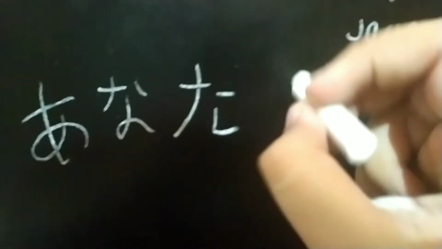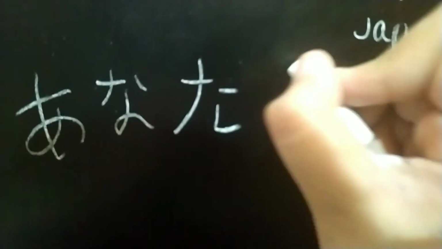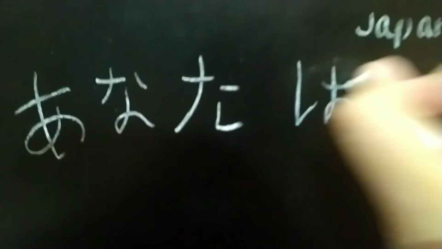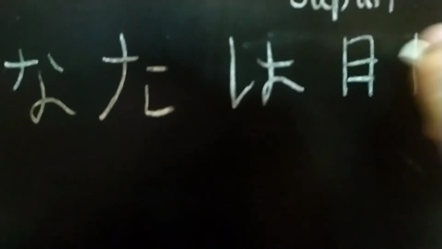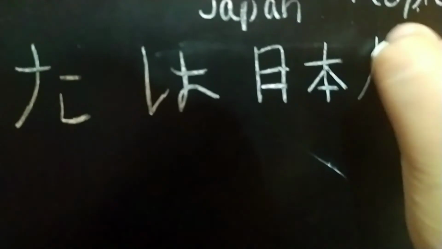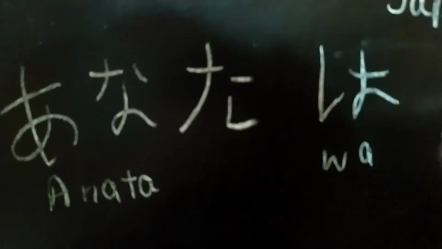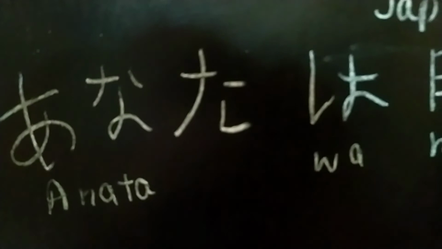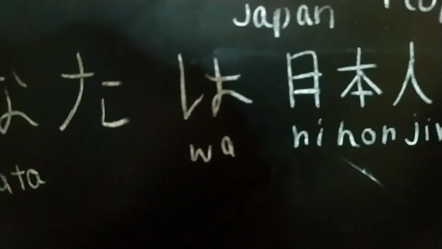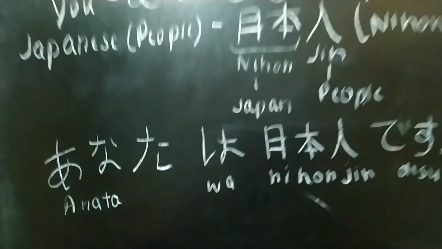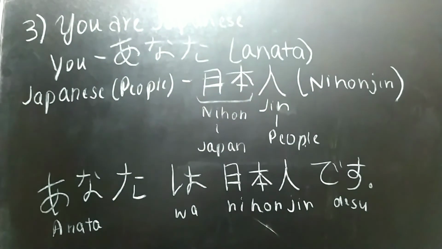First of all, this is anata. Then write wa. Wa is a particle and you can also use ga, but if you want to know the difference between particle wa and ga, tell me. Okay, so not watashi, it's anata. Anata wa Nihonjin desu. So this is anata, then wa, then Nihonjin, then desu. Anata wa Nihonjin desu means you are Japanese.